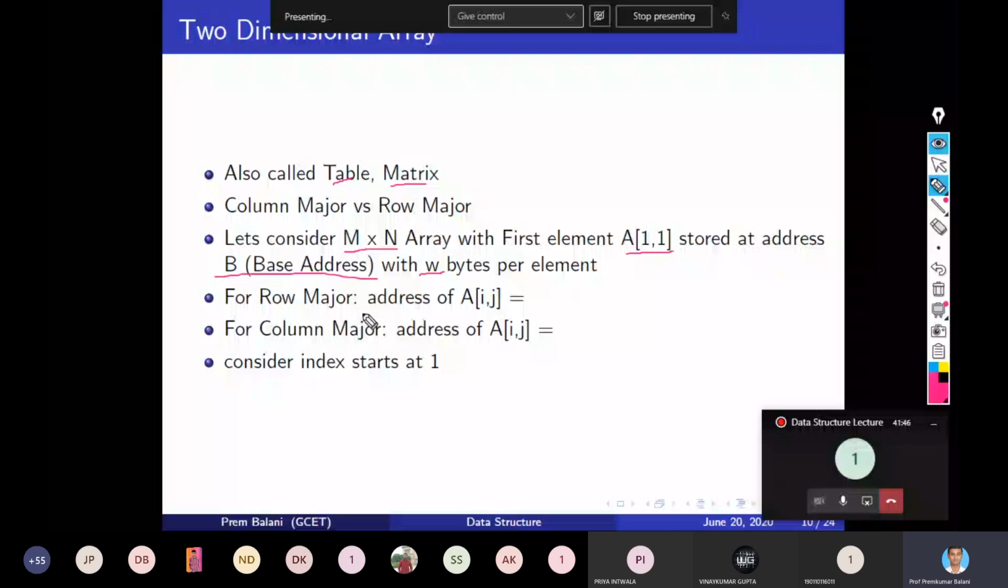I think 40 minutes has already passed. So we will solve this assignment tomorrow, but you come with answers. Is it okay? So tomorrow you come with this answer. What these two answers you have to give, right? Are you clear with row major and column major? Will you be able to solve it?